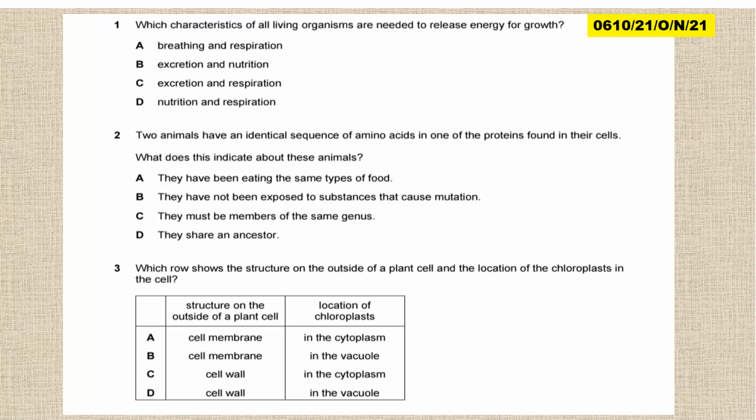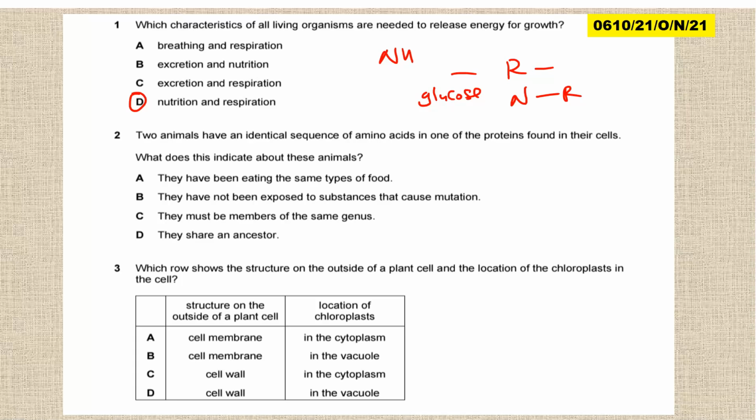Which characteristics of living organisms are needed to release energy for growth? What do you need for growth? For energy for growth, you need nutrients, for example, respiration. You need glucose. So for respiration to take place, you need glucose. And that glucose is made by nutrition. So it's nutrition and respiration. So the answer is D. So these are the characteristics needed to release energy for growth.